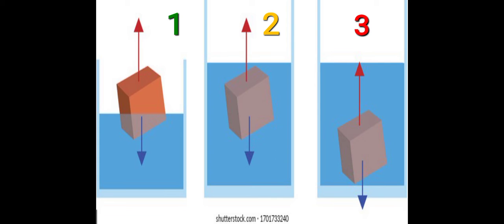In case 1, we can see clearly that the weight of the body is less than the buoyant force. That is the reason it is partly submerged. In case 2, the weight of the body is equal to the buoyant force of the liquid. That is the reason the body floats just inside the liquid surface. And in case 3, the weight of the body is more than the buoyant force of the liquid. So that is the reason why it is sinking.